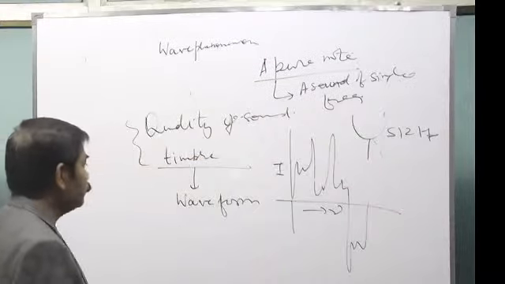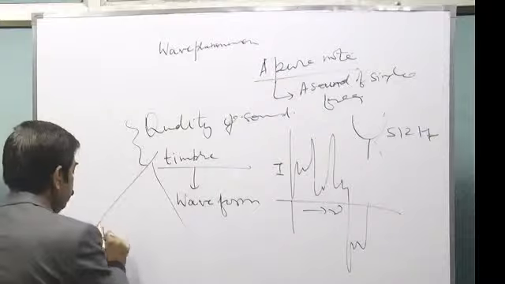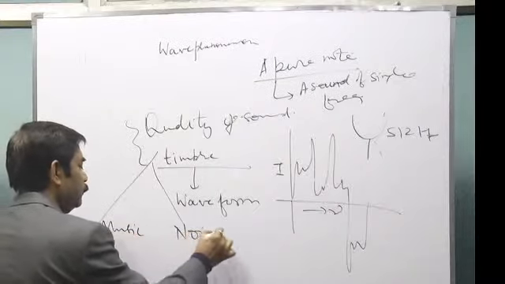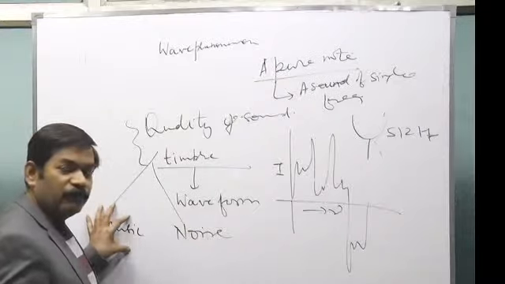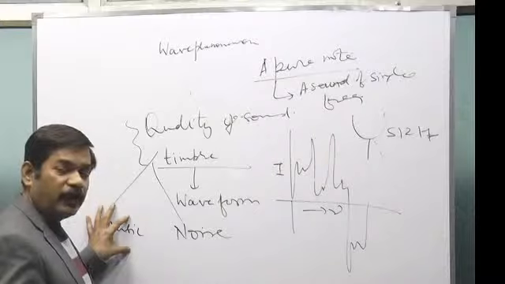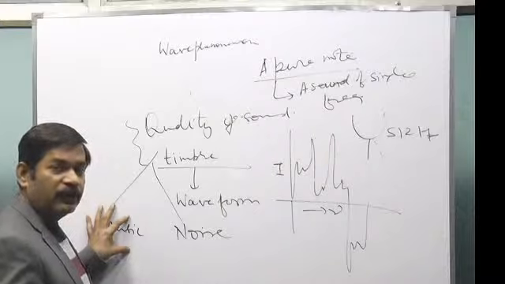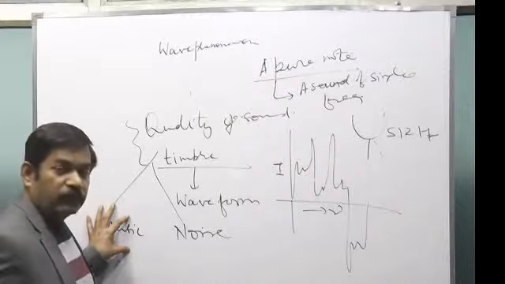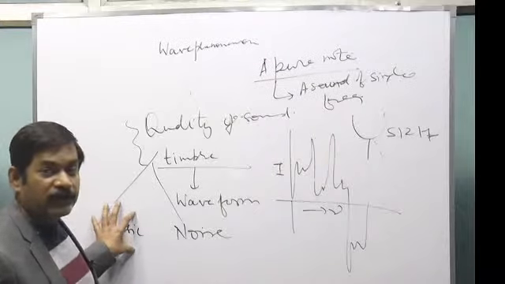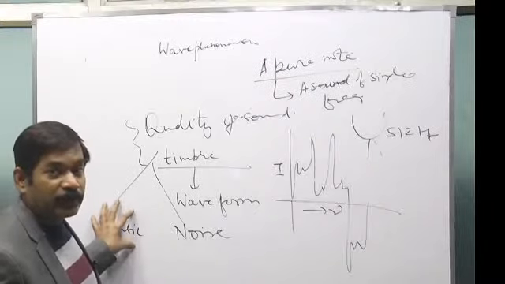In waveforms, we have music and we have noise. In music, the variation of intensity and variation of frequency is in a rhythmic manner. That is a musical sound.